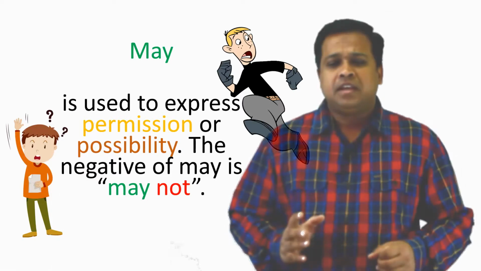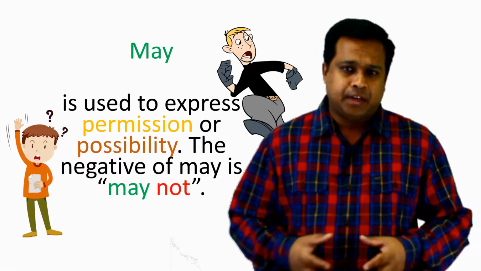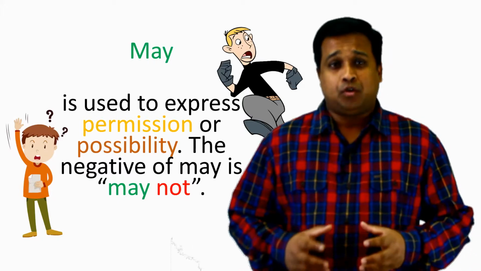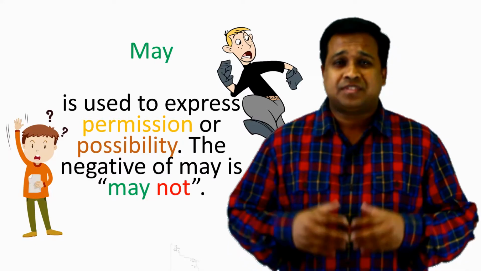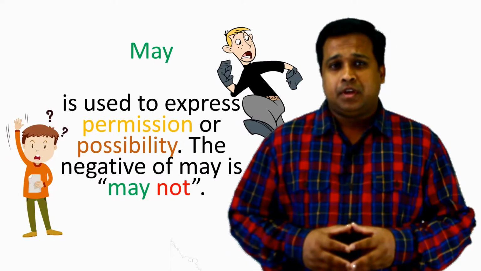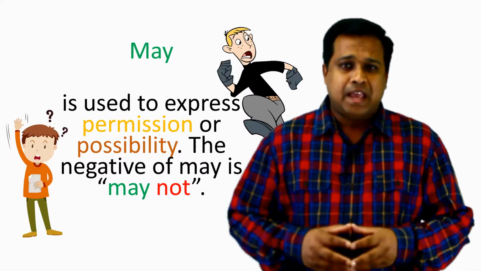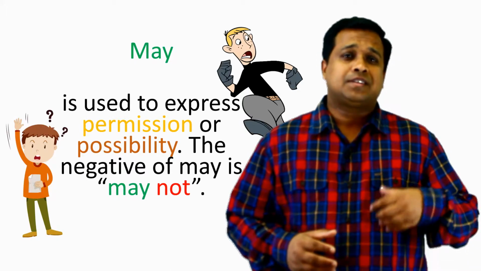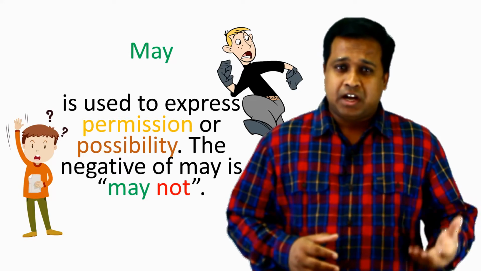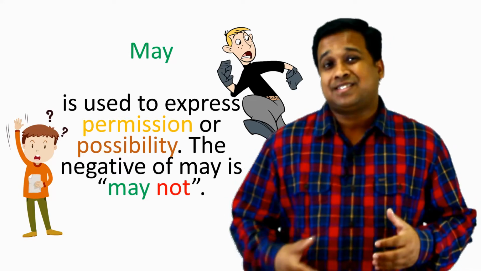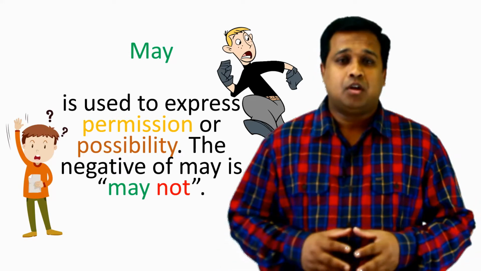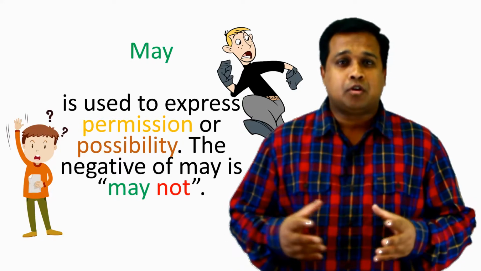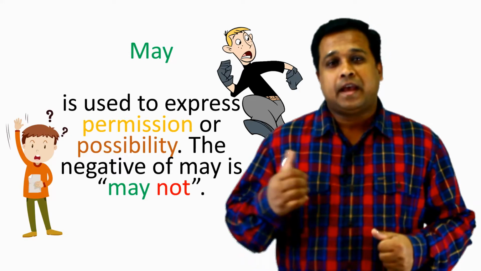May is used for expressing not only permission but also possibility of something to happen. The negative of may is may not. Means if you talk about something has a chance of happening, you can also say something has no chance whatsoever to happen. But we use may to talk about permission and possibility.